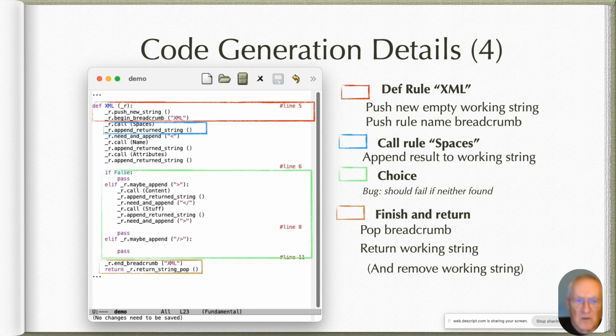After that, we call spaces, and when spaces returns, we pull the return string off of the return stack and append it to our working string. Then there's need and append, and call name with appending return, call attributes, append and return, and then the choice, which I've decided to write this way in Python.